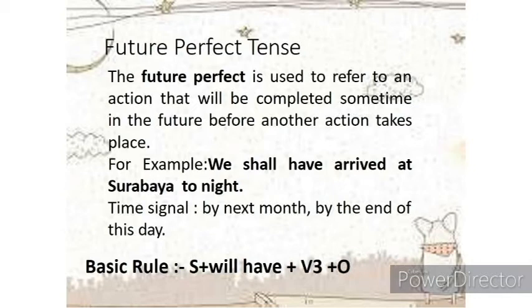So this is the basic rule for future perfect tense, that subject plus will have plus verb third form plus object. In this future perfect tense you use will have. जैसे कि she will have gone to the market, she will have danced very well, he will have sung the song properly. So all of these become your future perfect tense.